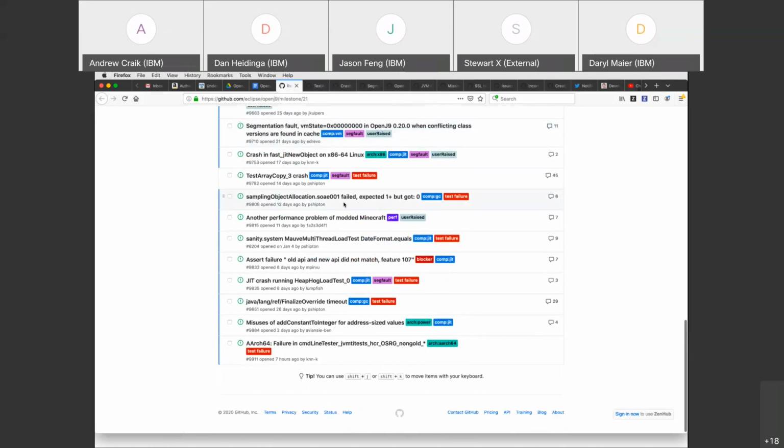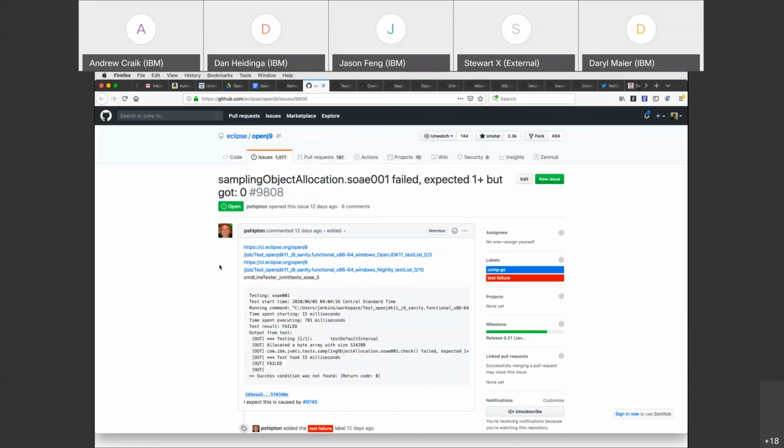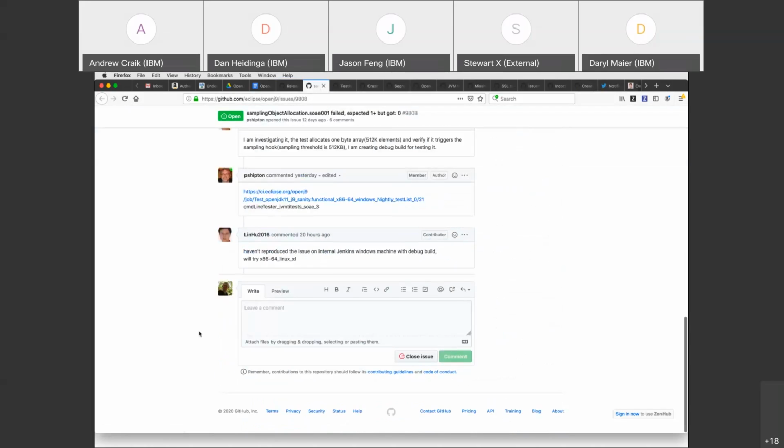The sampling object allocation expected +1 but got 0 or 1+. Yeah, we are looking at this. It's quite intermittent, and Lean cannot reproduce it with an instrumented VM currently. So in theory, we did not change anything that might cause this failure, even though it's close to a piece we did change. So we are still investigating this.